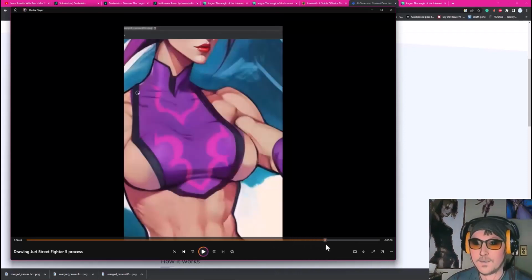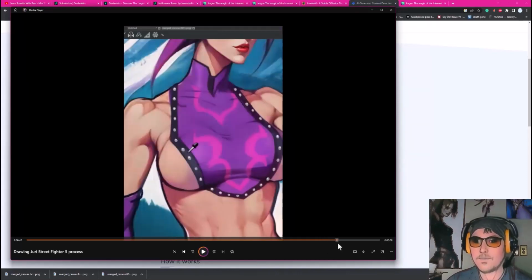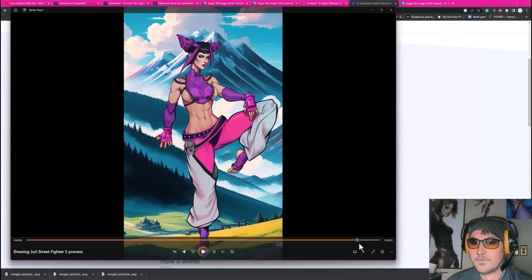So you can see that's a very low pass. Look, it's really not changing anything. You can watch here I'm painting more. You can watch the full length video I have on my YouTube channel as well. This is just a short. I have the full one where I explain the process.